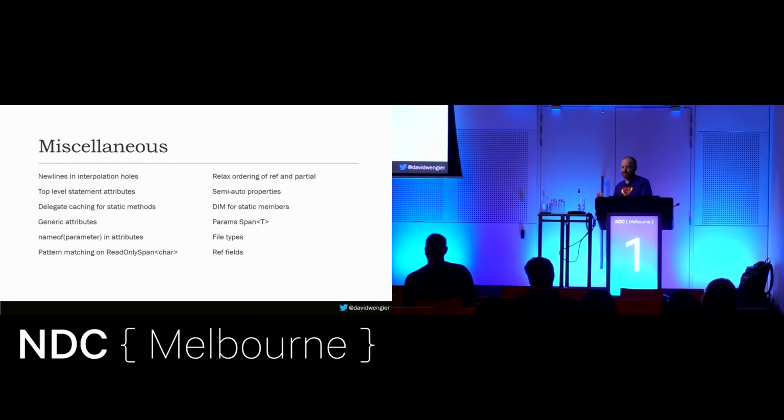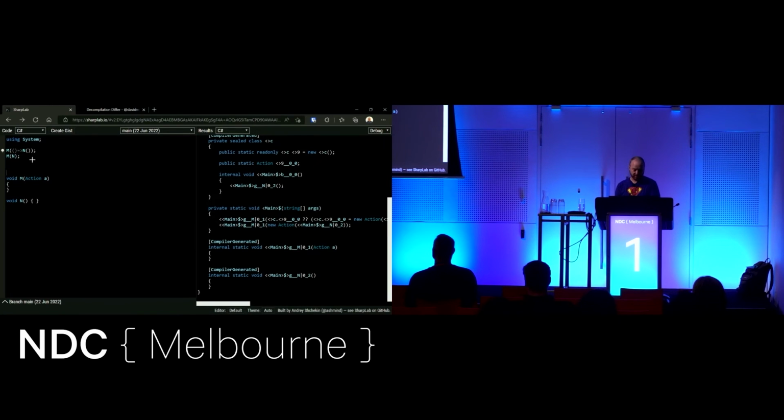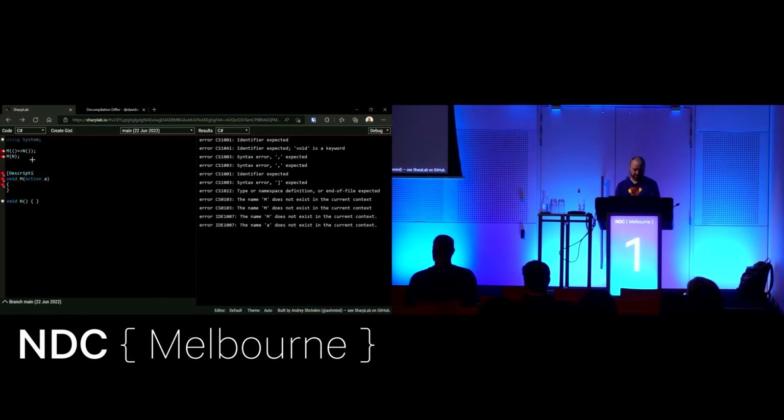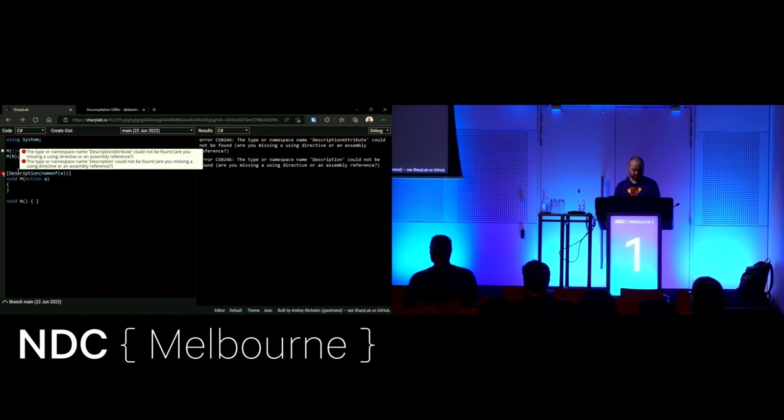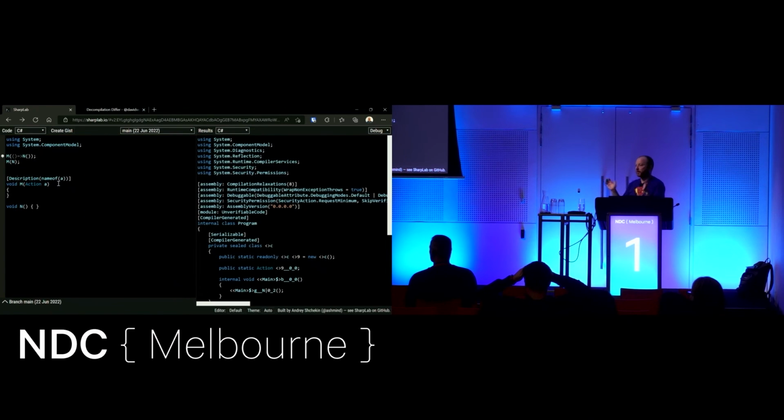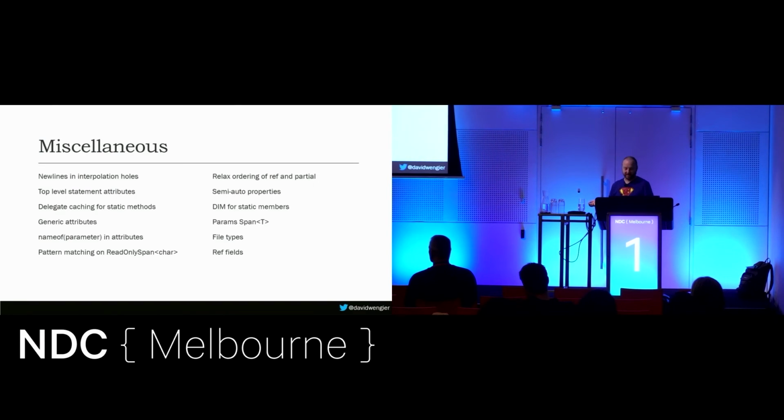Generic attributes, relatively straightforward. So if you've got an attribute where you have to pass in typeof blah, you don't need to do typeof anymore. You can make it generic. That's all. As far as I know, there aren't any attributes in .NET that use this yet, but one day there will be. Nameof parameter. So you couldn't previously do this. Nameof A. You couldn't previously do this. No. Because it would say, I don't know what A is because it's outside the method and A is inside the method. You now can. I told you these aren't very exciting.